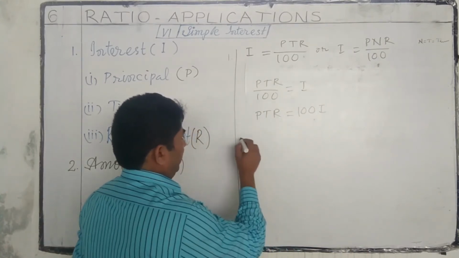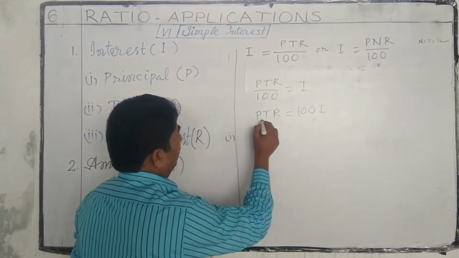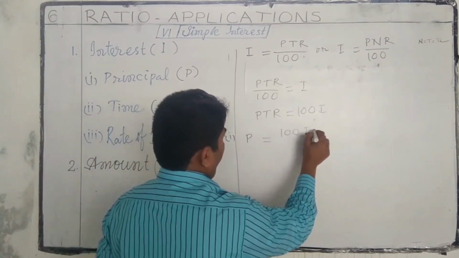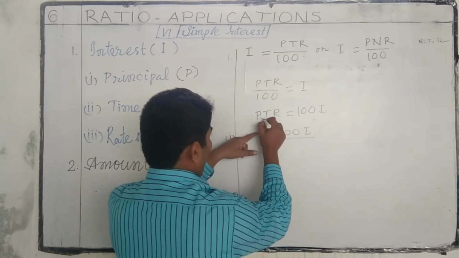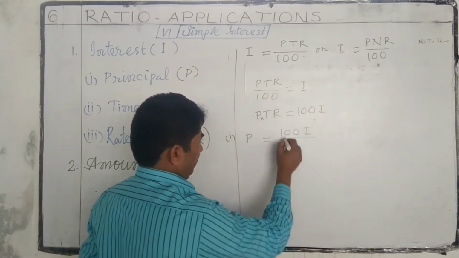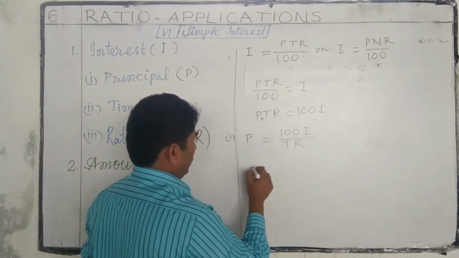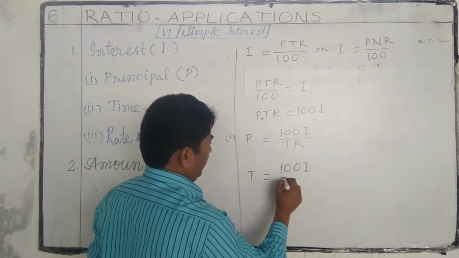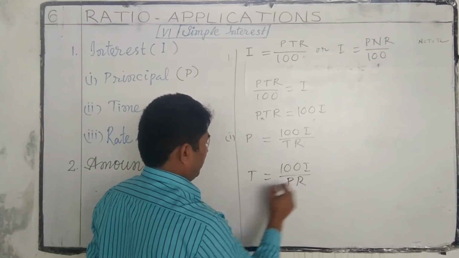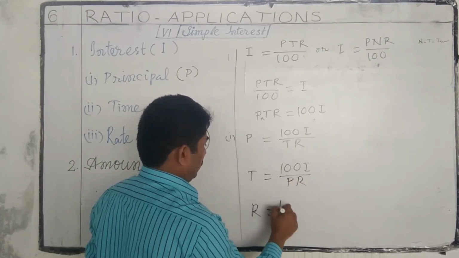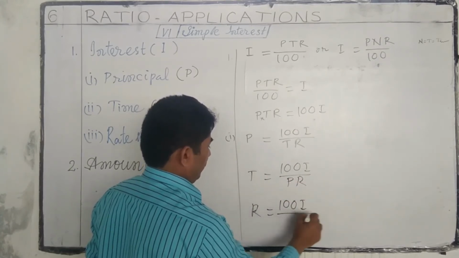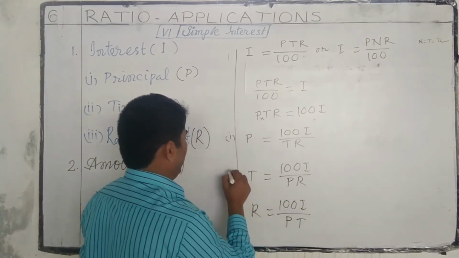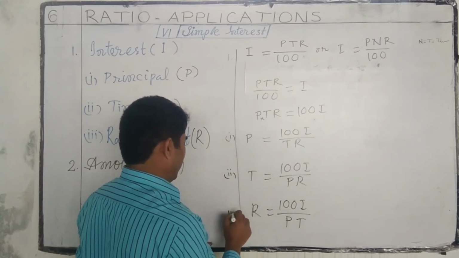Now we can write from this, P is equal to 100I by TR. This multiplication quantity becomes a division quantity, TR. T is equal to 100I by PR. R is equal to 100I by PT. These three are auxiliary formulas.